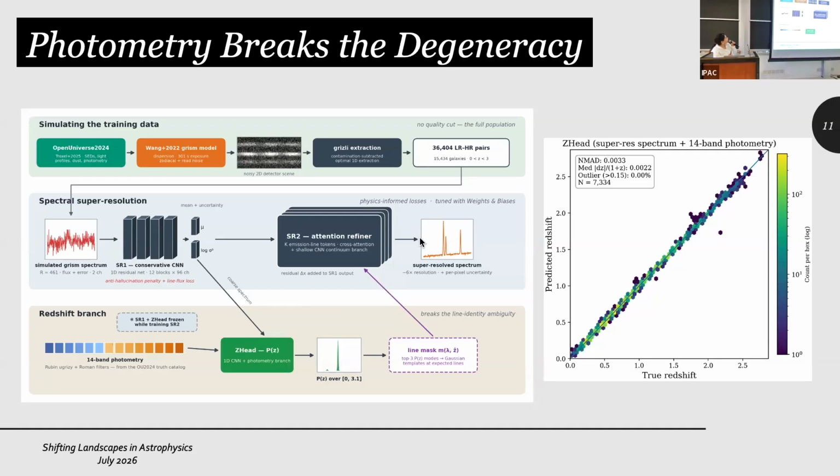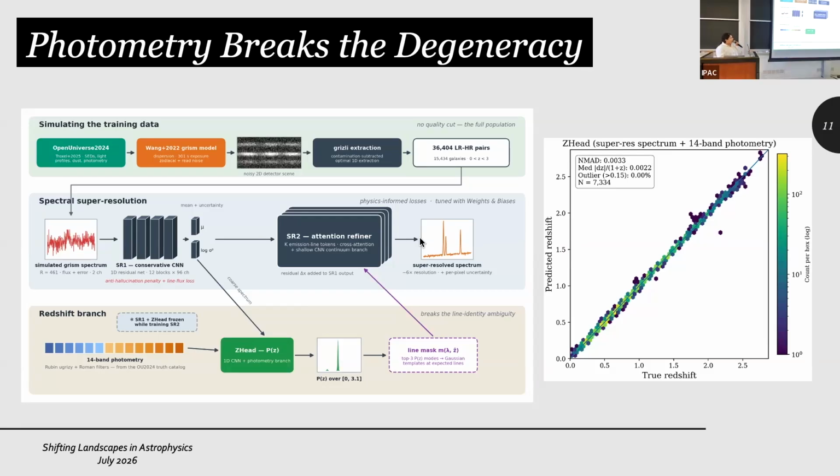The Open Universe 24 gives us access to SEDs, light profiles, dust information, and photometry. Based on these data, we were able to predict realistic two-dimensional Grism spectra using the noise models from Wang et al. Then we used Grizzly to extract the one-dimensional spectra from these two dimensions. Now we have photometry and the extracted spectroscopy, and we can put them in this whole pipeline to get the super resolved spectra.